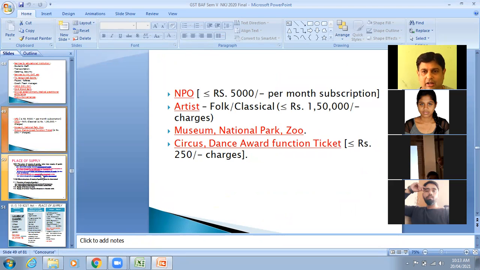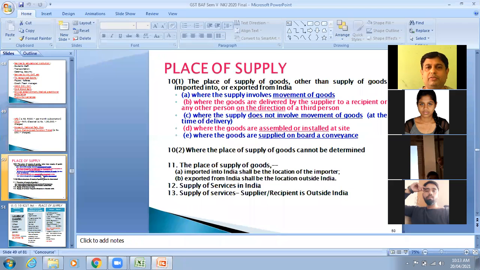Now after 11 we have shifted to few sections of IGST Act, sections 10, 11, 12, and 13.